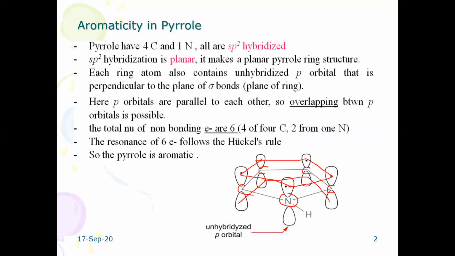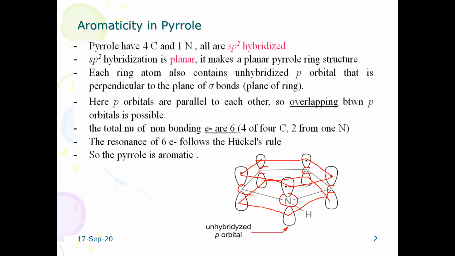This kind of process is called delocalization. This delocalization means all 6 electrons participate: 4 electrons from the 4 carbon atoms and 2 electrons from the nitrogen. So totally 6 electrons, and that's why it satisfies Hückel's rule.